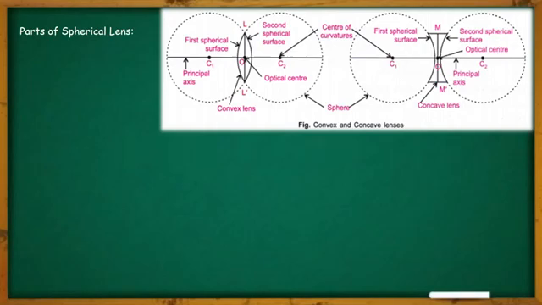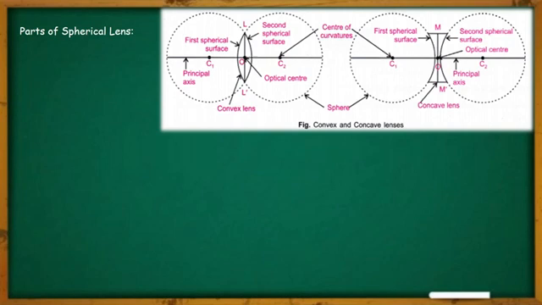Now let us know about each of the terms in detail. First of all, the optical center. Optical center is the central point of the lens. It is situated at the middle of the lens. Then next, each of the two spherical surfaces of a lens forms a part of a sphere.